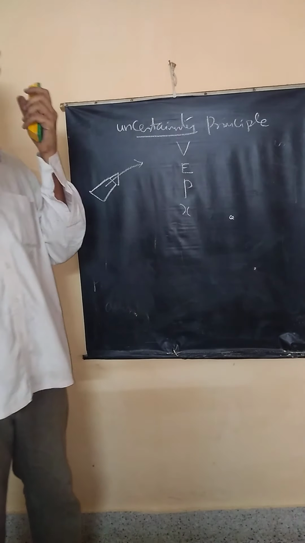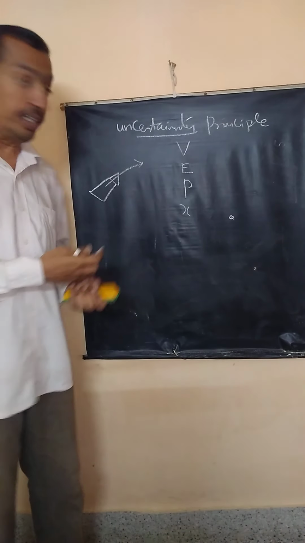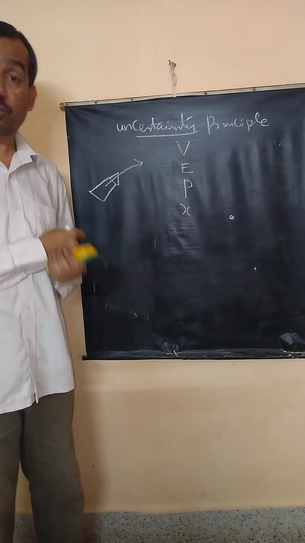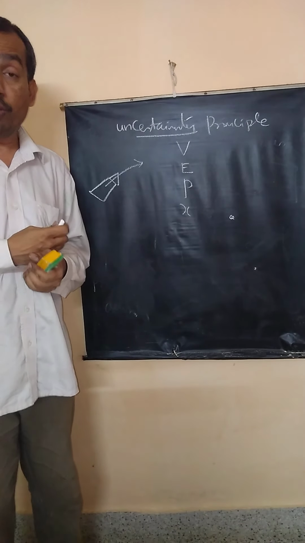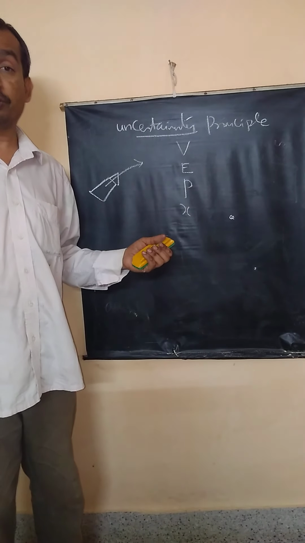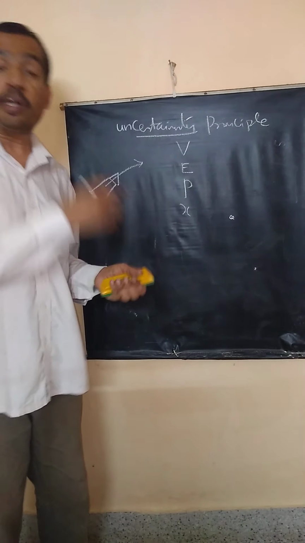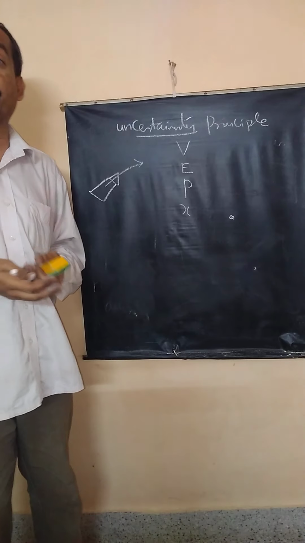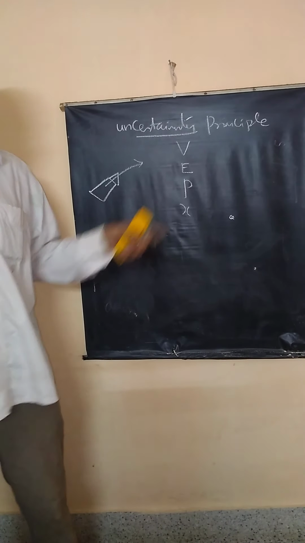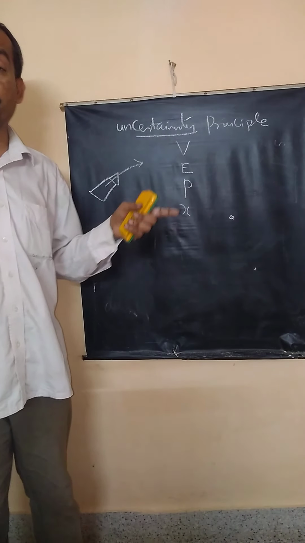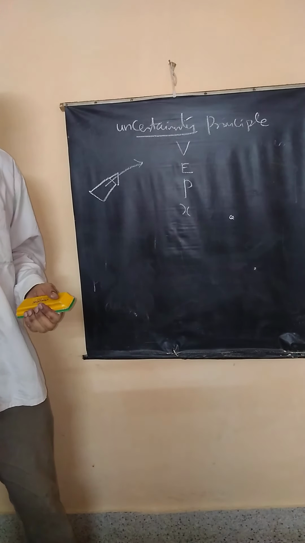If a rocket is in motion, to know the rocket's trajectory we need to know all this. So measuring position, momentum, all these is very important for any object in motion. If a seismic wave is propagating, if a sound wave is propagating, any kind of motion, we need to know velocity, energy, position, momentum, all these parameters.